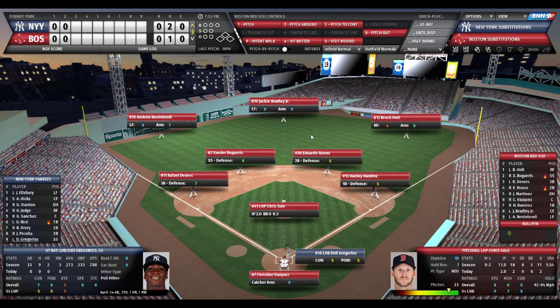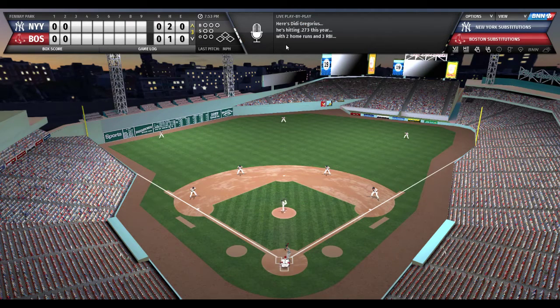All right, so top of the third. We're going to play with large labels now. And Chris Sale will face D.D. Gregorius in the top of the order, Ellsbury and Hicks. So D.D. Gregorius is at the plate right now, and he is batting .273, 2 home runs, 3 RBIs. Against left-handed pitching, he's average contact and power, both 5 out of 10, and a poor eye, 3 out of 10. So D.D., you can get him to chase pitches. And Sale is going to attempt that as Vasquez wiggles the fingers, sets the target. We're going to try a pitch around with D.D. Gregorius. Here's the pitch. And Gregorius bloops that into right field.